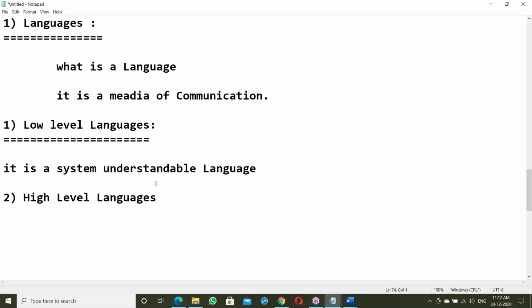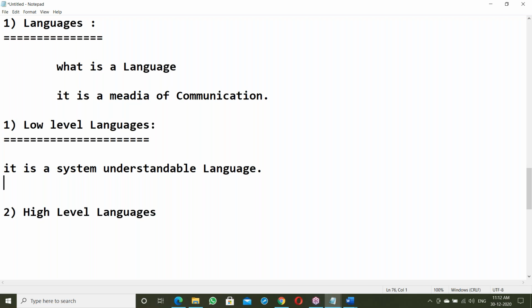Okay. Low level languages, these are system understandable languages. It is in the form of binary code, like zeros and ones.